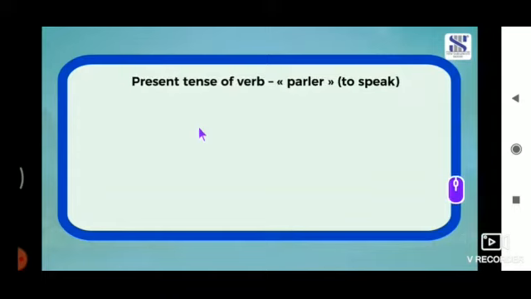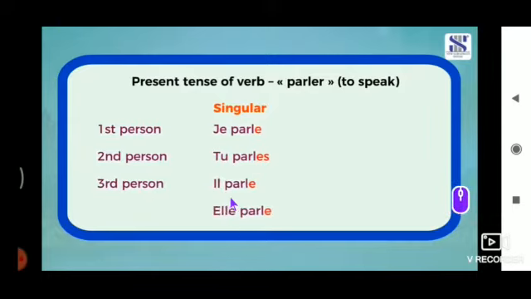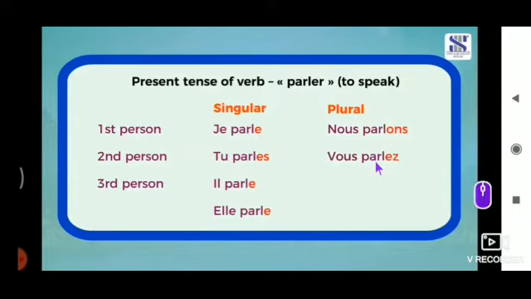Present tense of the verb parler, to speak. Singular, first person, je parle. Second person, tu parles. Third person, il parle, elle parle. Plural, first person, nous parlons. Second person, vous parlez. Third person, ils parlent, elles parlent.